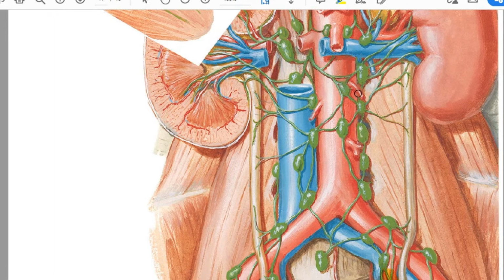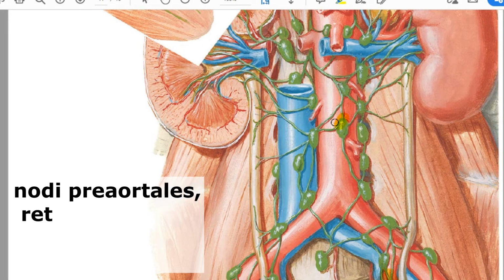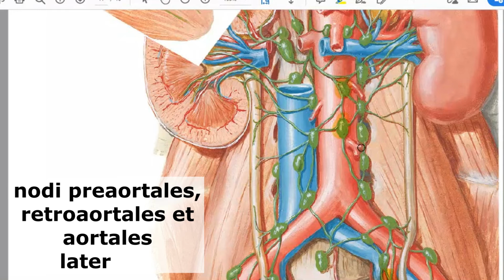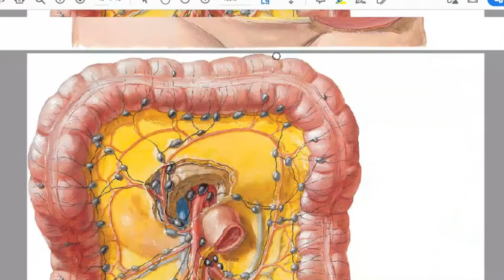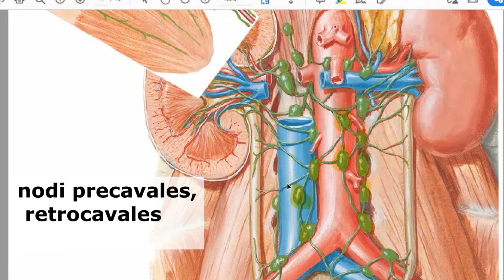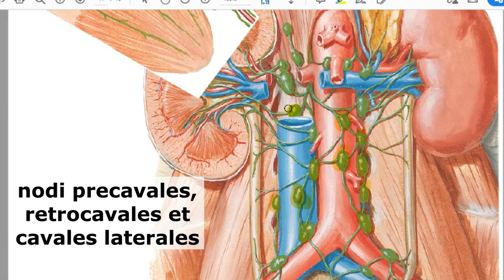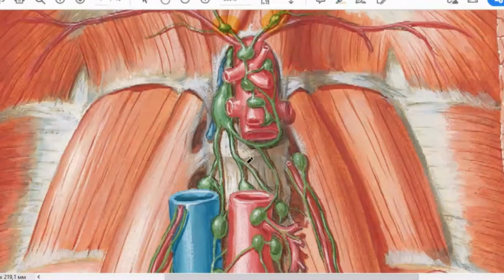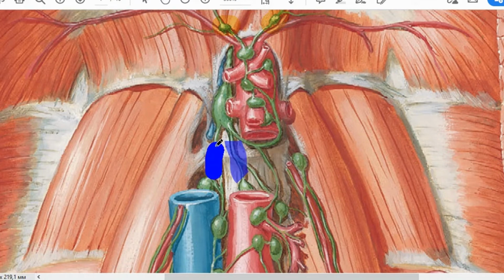The left group are nodi lymphatici pre-aortales, in front of the aorta, para-aortales, beside the aorta, and behind will be retro-aortales. The right group comprises nodi lymphatici pre-cavales, para-cavales, and behind, retro-cavales. So efferent vessels from these lumbar nodes unite and create two trunks, truncus lumbalis dexter and truncus lumbalis sinister, that will unite and create ductus thoracicus.